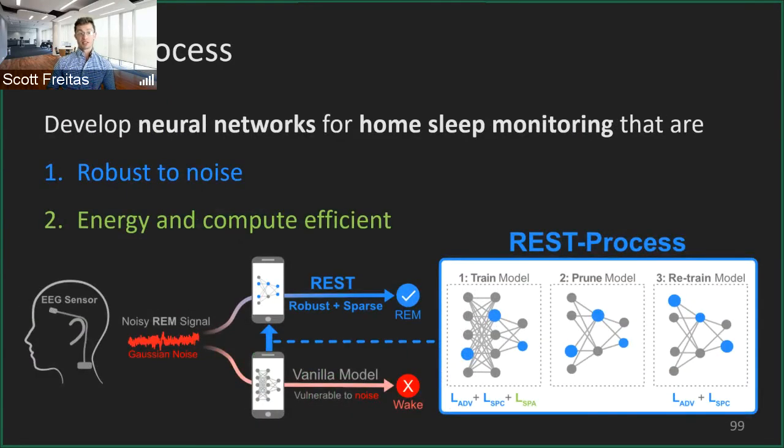This brings us to the REST process itself. Here our goal is to develop neural networks for at-home sleep monitoring by generating models that are robust to noise and energy and compute efficient. So essentially there's a 3-step process here for the at-home sleep monitoring to enable this. To develop these robust and energy efficient models, we actually train models using adversarial training with spectral regularization and sparsity constraints, and then we can prune the model, downsize it, and finally retrain it using adversarial training and spectral regularization. And this essentially will allow us to develop the REST process to develop these noise robust and energy efficient models.